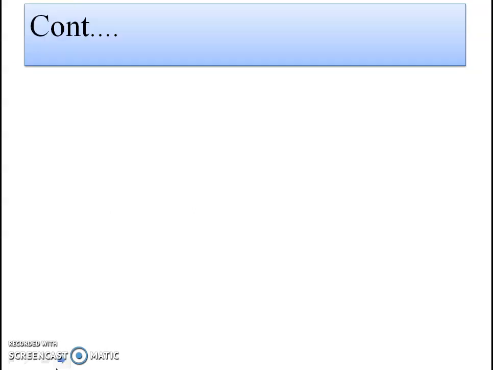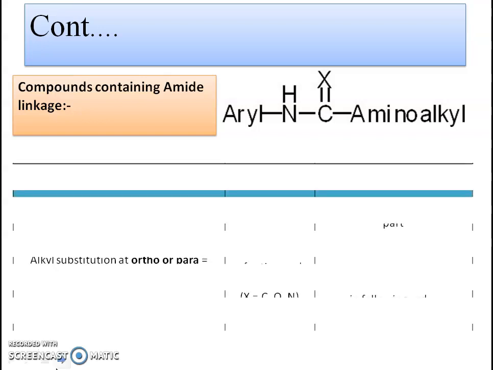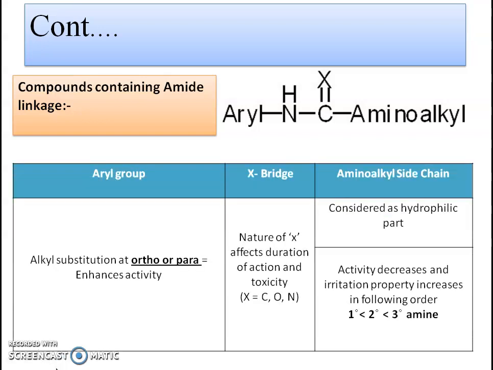The next, there is a structure activity relationship of compounds containing amide linkage. In compounds containing amide linkage, the X bridge or intermediate link is an amide linkage. In this, aryl group is attached to the amide linkage, and that amide linkage is attached to the amino alkyl side chain or tertiary amine.